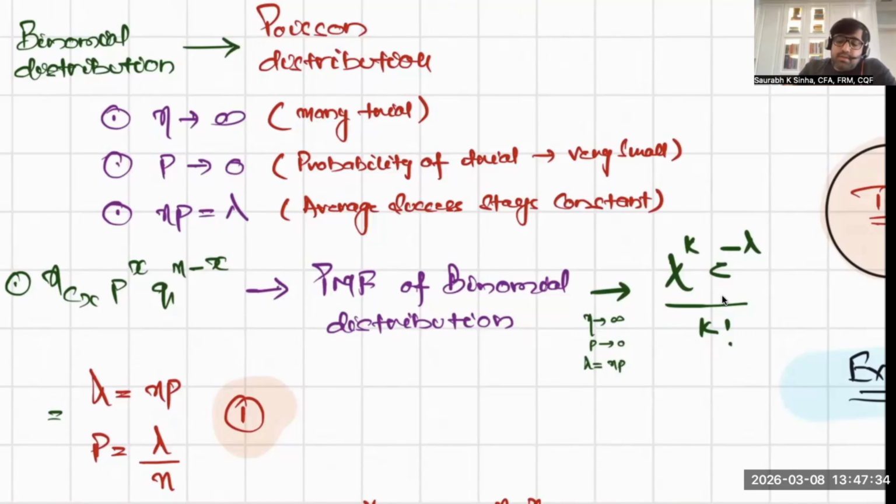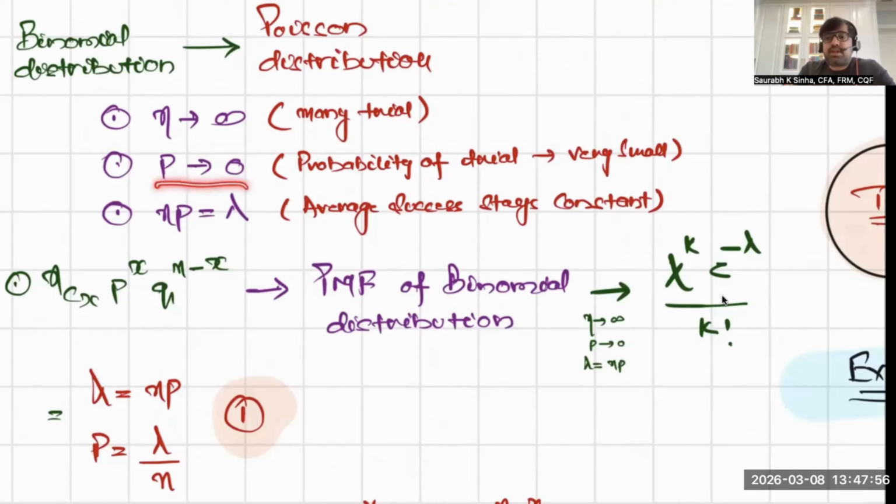If you remember when we were playing with binomial distribution, n was what? Limited, finite. n was 5 in our example. We were tossing the coin 5 times. If you have many trials, a huge number of trials, like 1000, 10,000, 1 lakh, very near to infinity, then you can use Poisson distribution.